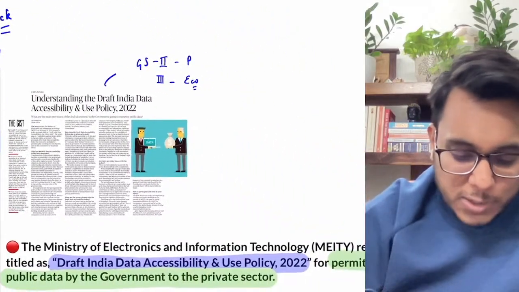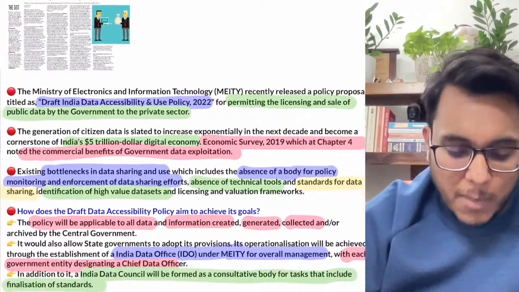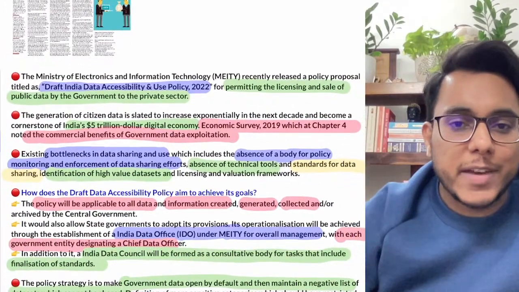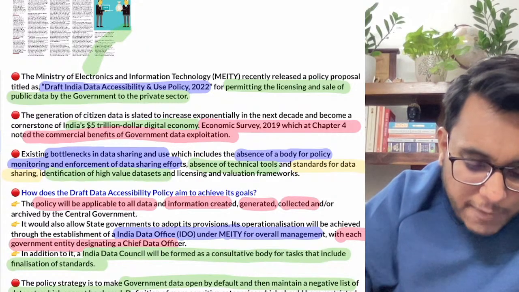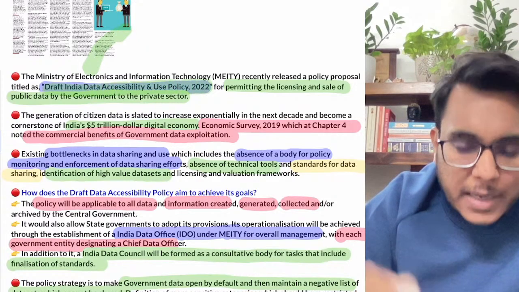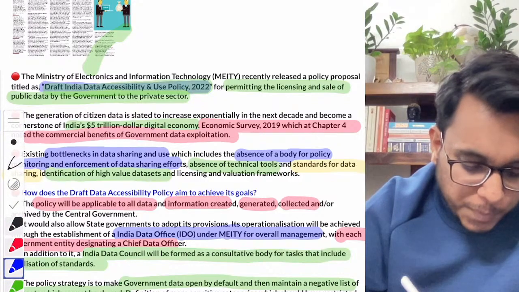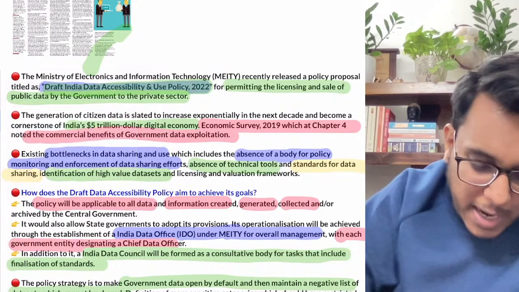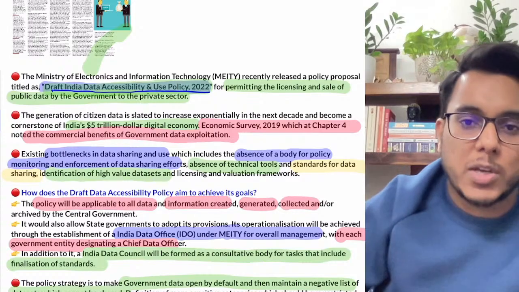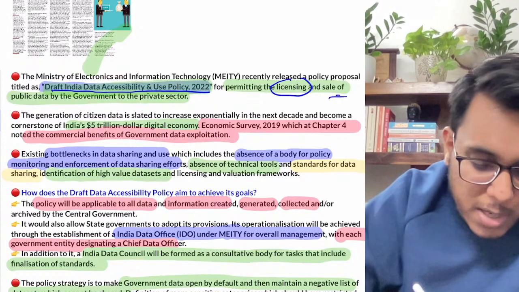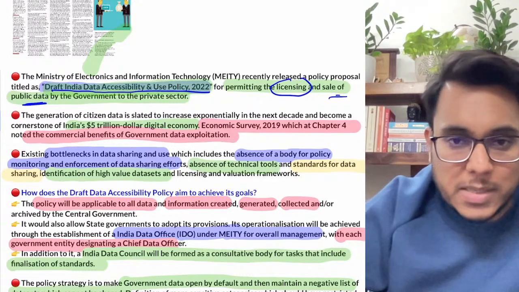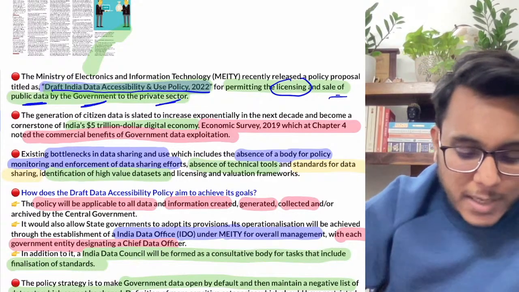Let's understand first of all what this particular policy is all about. The Ministry of Electronics and Information Technology, MeitY, has released the draft India Data Accessibility and Use Policy 2022. What will it permit? It will provide for the licensing and sale of public data, that is, non-personal data, by the government to the private sector.